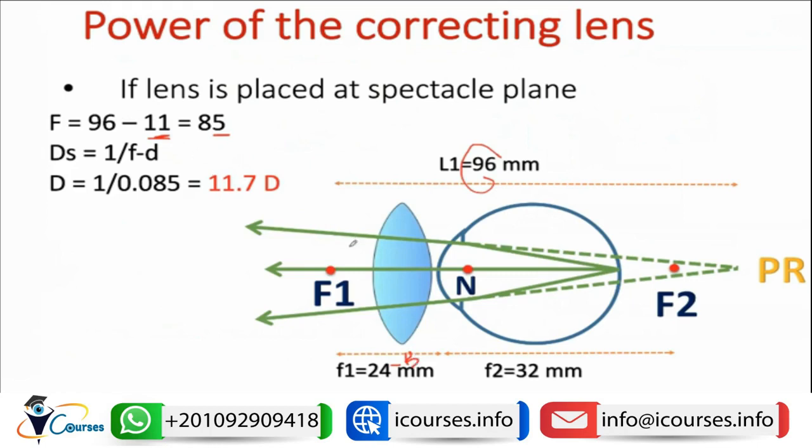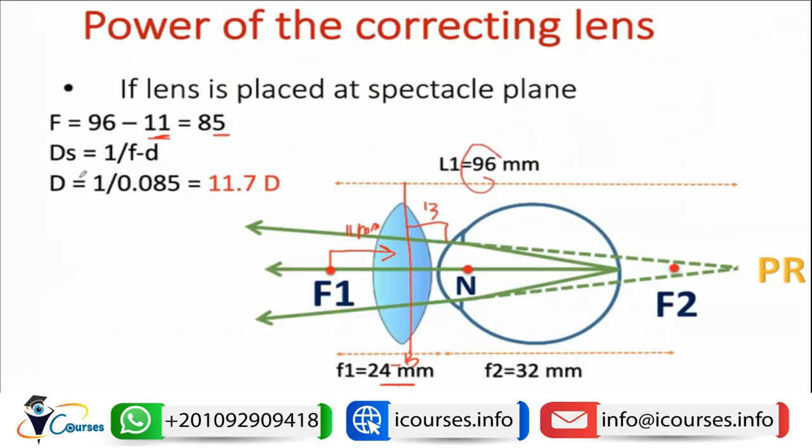So we need to move the lens about 11 millimeters in order to reach the spectacle plane, in which the back vertex distance will be only 13 millimeters. So 13 and 11 will be equal to 24 millimeters.